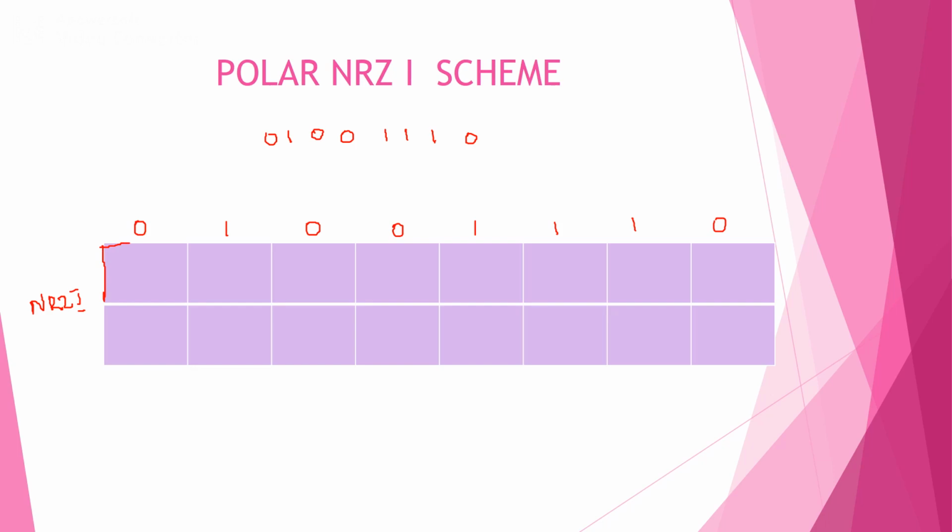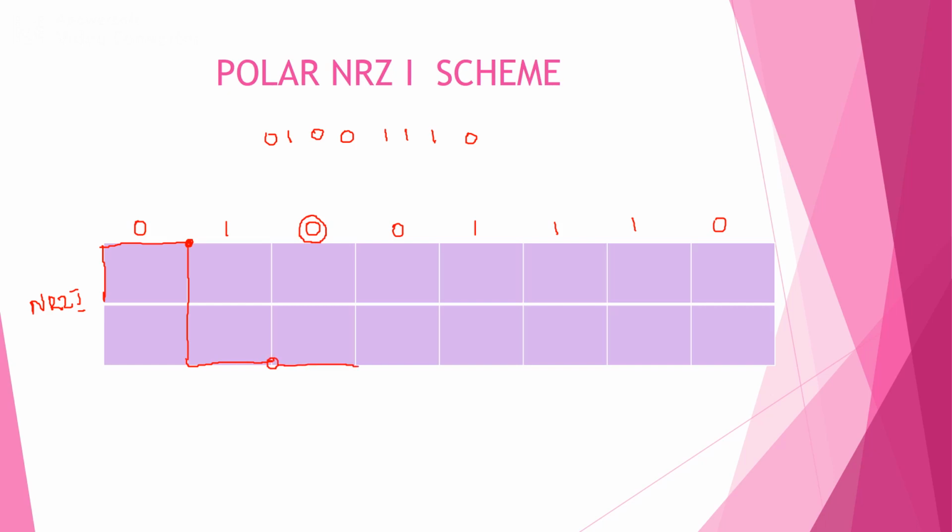Now I'll check what the next bit is. Since the next bit is 1, inversion will take place. So here there is an inversion. The next bit is 0, no inversion.